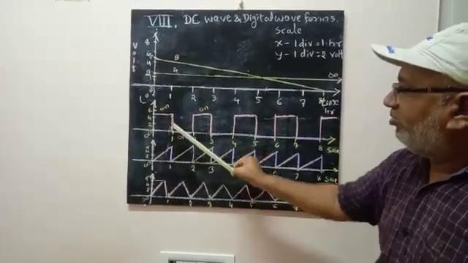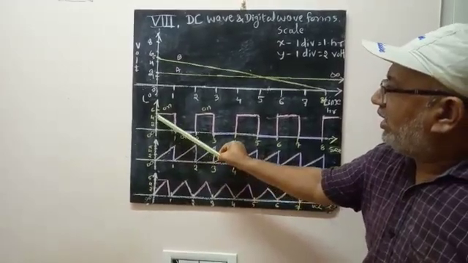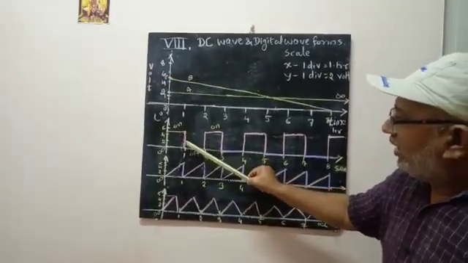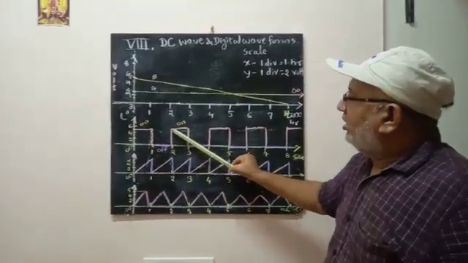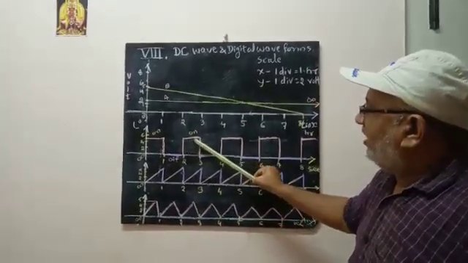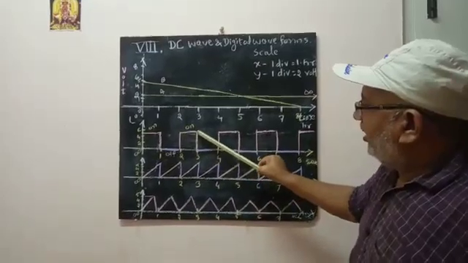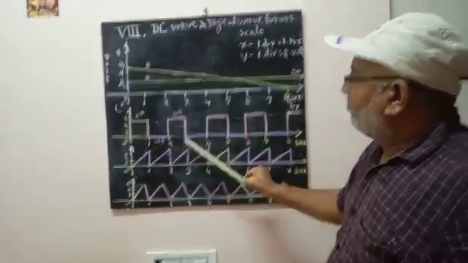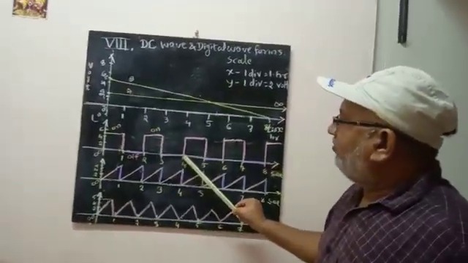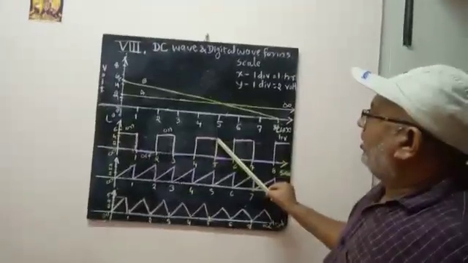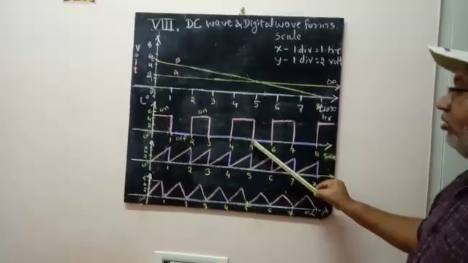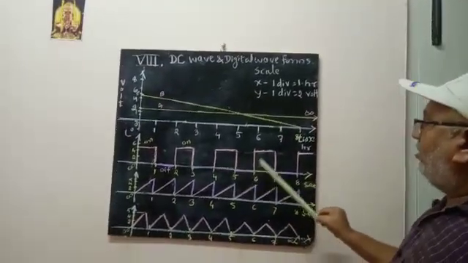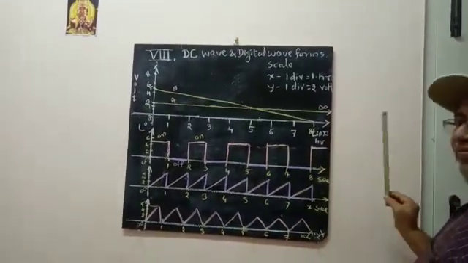The difference is that it suddenly turns on, stays for 1 minute, and suddenly drops. For 1 minute it will be off, then suddenly it will be on for 1 minute, and suddenly it comes to zero. That is the off condition. On, off, on, off, on, off.